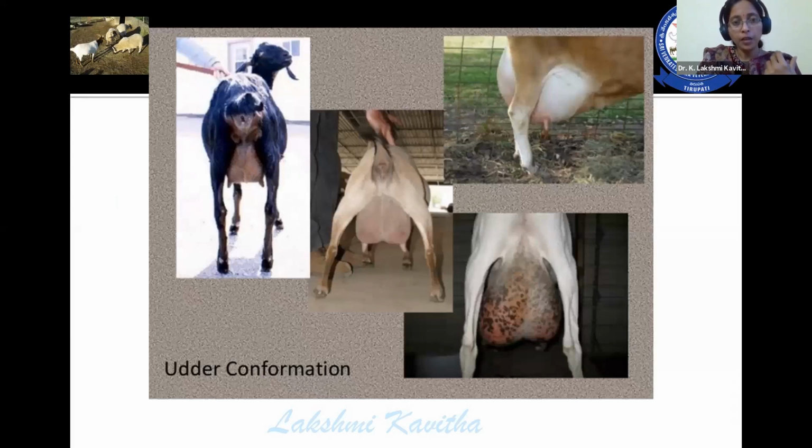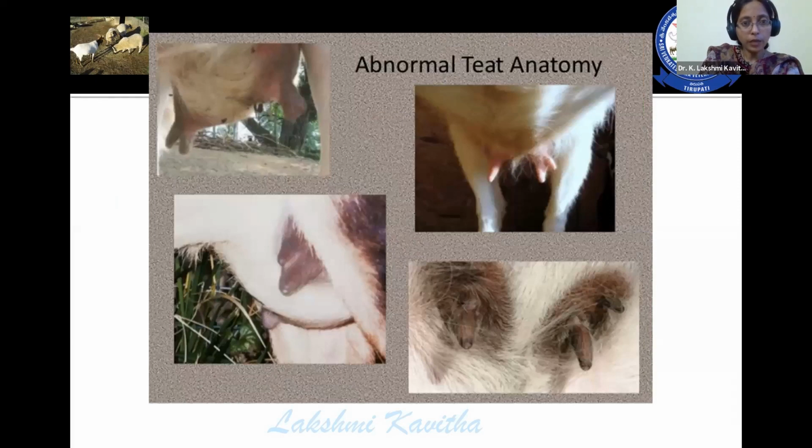So these are the different udder conformations. The first one is perfect, whereas the rest show the possibility for the occurrence of mastitis.